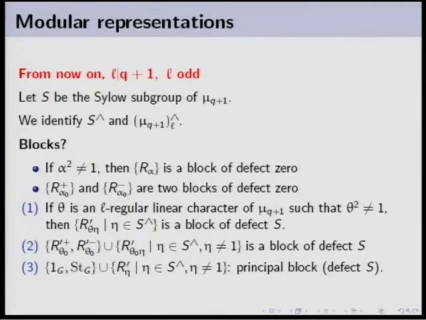But there is a problem. The normalizer of the Sylow subgroup, which has been described, this is mu k plus 1 plus an extra thing, does not act on our variety. That's really a problem. Mu k plus 1 acts, but the sigma does not. Okay, that's the problem. But how can we get an extra action? Well, I have a tool in my pocket, the Frobenius. I will use the Frobenius to get this extra action.